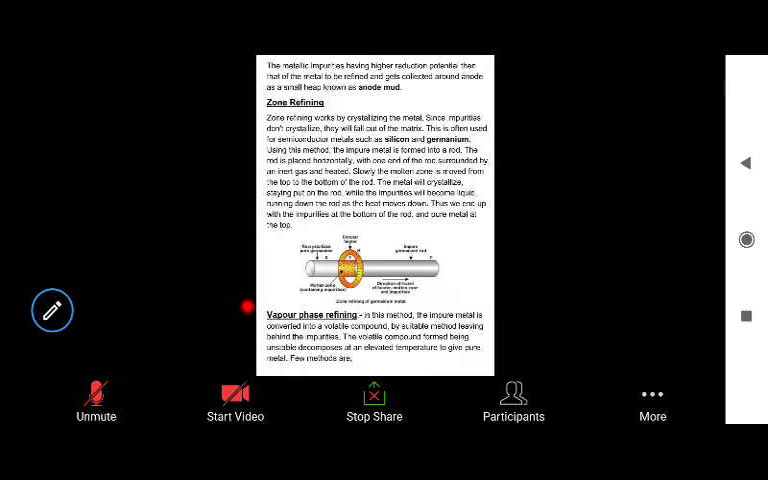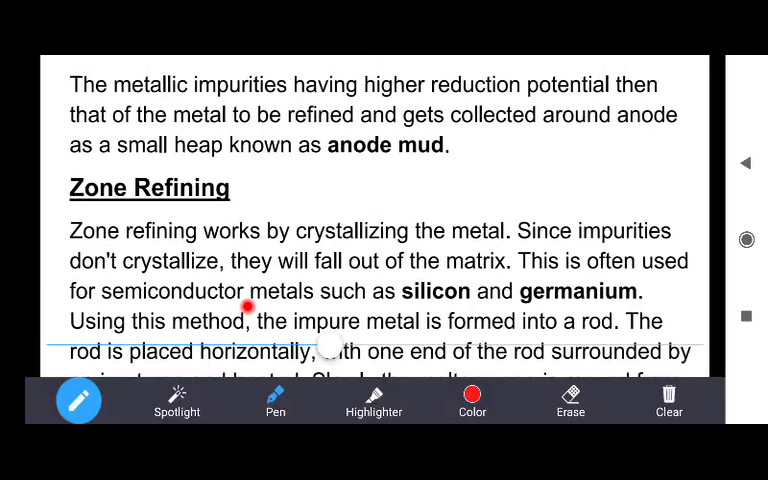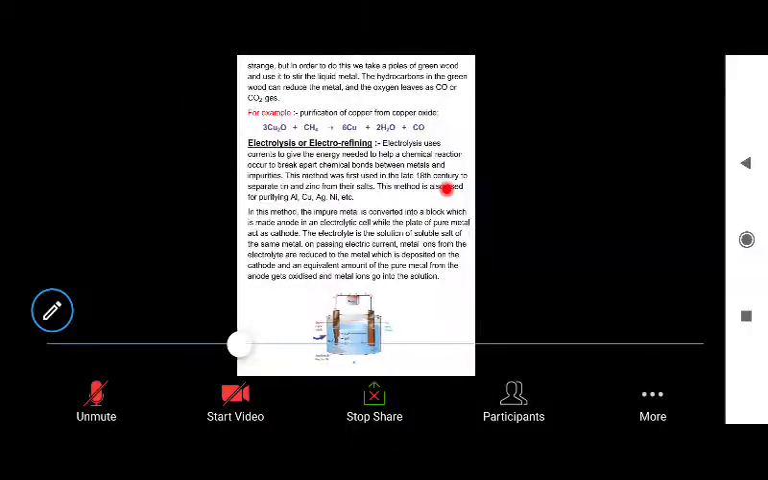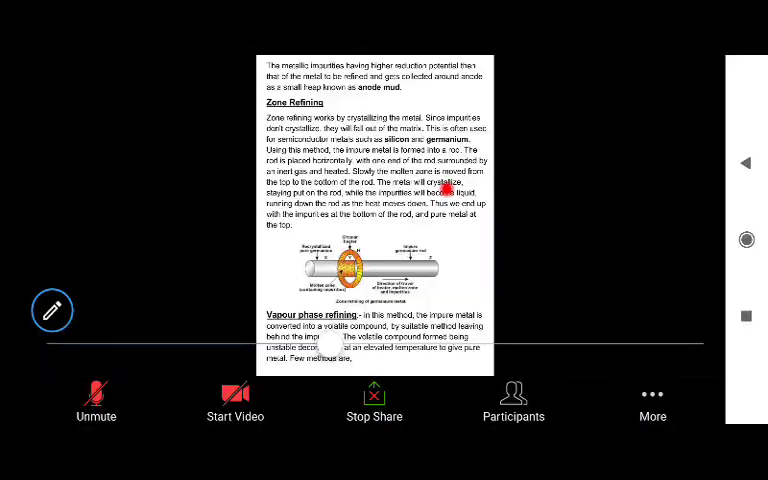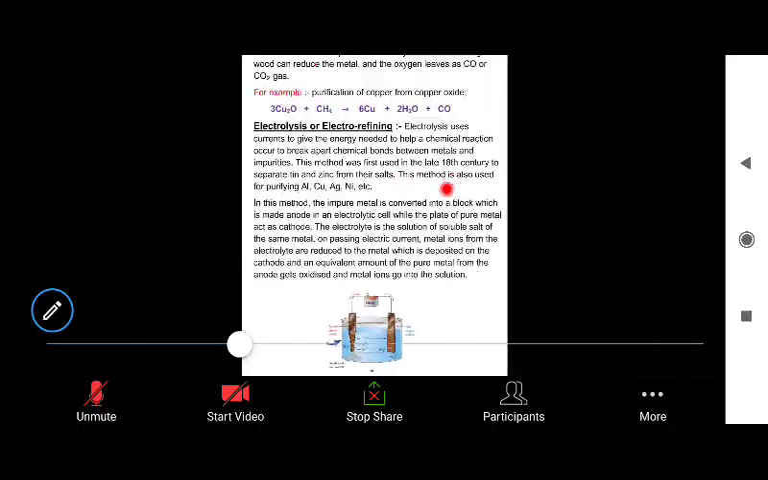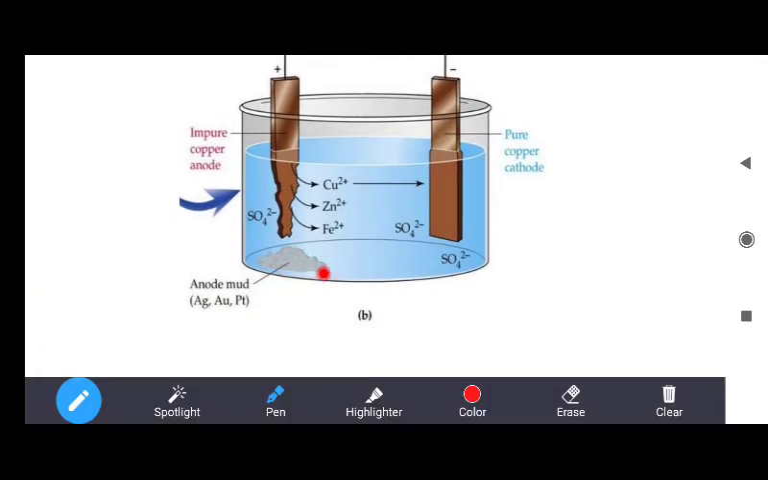So I will explain this with the help of this line also. The metallic impurities having higher reduction potential than that of the metal to be refined get collected around the anode as a small heap known as anode mud. So this is the small heap where the impurities are collected near the anode, known as anode mud.